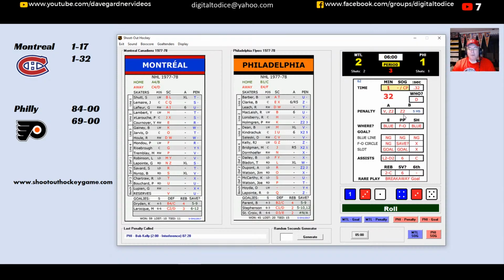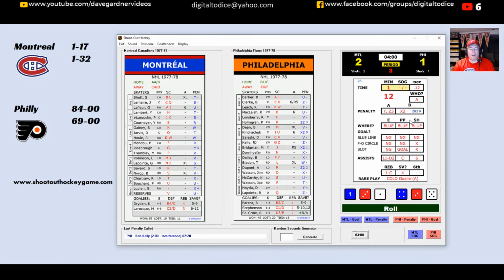So let's set this up here. Now, I don't know what conference that would be in, because I'm just doing 1 to 16, so I don't even know if they had conferences back then, so I don't know if this is East-West or Wales or whatever, but I just kind of went 1 to 16, which I think is the best way to do the playoffs, by the way. All right, so now we got a face-off, and it's going to be 2 minutes off the clock. 4 minutes and change to go here for the Flyers.